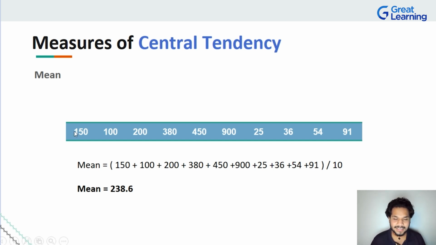Now in this particular case, you'll see that there are 10 elements. So we're going to add each of those values divided by 10, and this is the average value, 238. Now it's a very simple thing. If you have watched cricket or football or something, they have told you the average runs scored by the team. You know, what is the batting average, bowling average, all of that, right?